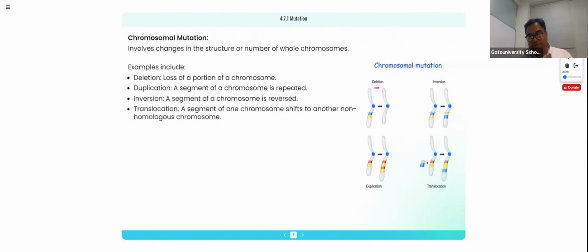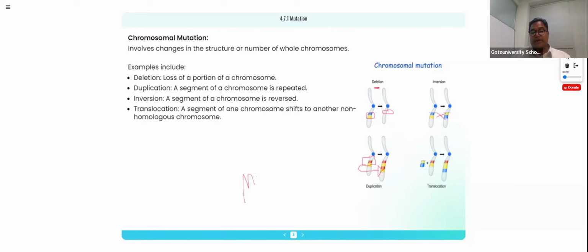Deletion. Can you see this? This particular blue and yellow is missing in the formed area. Can you see this in the inversion? The blue came to this place and the yellow came to this place. This is inversion. Duplication: this yellow and red get duplicated and become one more here. That is duplication. In the translocation, there is inappropriate chromosome segment exchange.